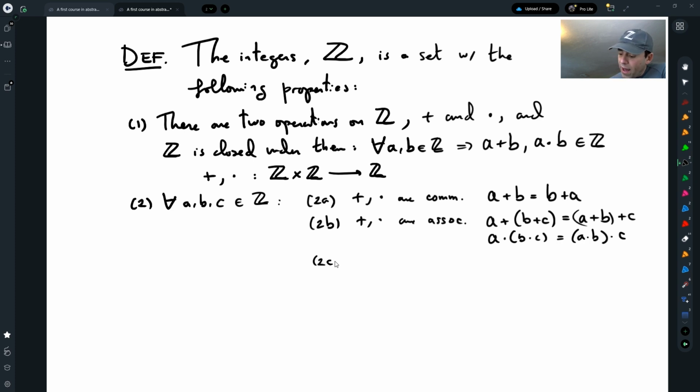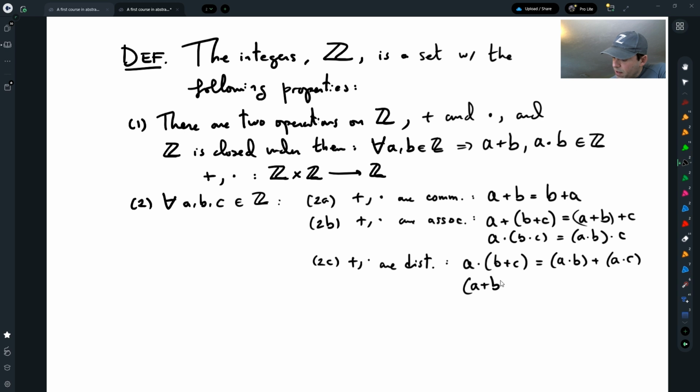And another axiom that relates addition and multiplication is the distributive laws. So plus and times are distributive, which means that A times B plus C is the same as A times B plus A times C, or that A plus B times C is the same as A times C plus B times C. Okay, so these are the properties of the operations. Of course, we have more axioms. We have existence axioms. I'm going to do that on the next page.